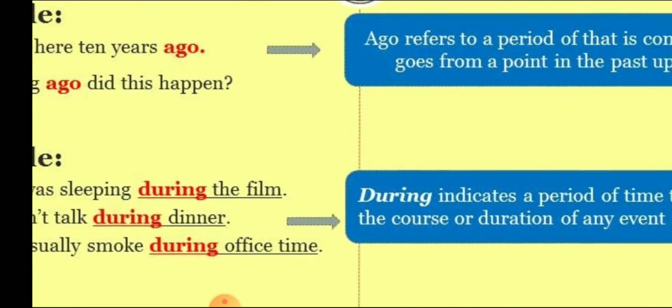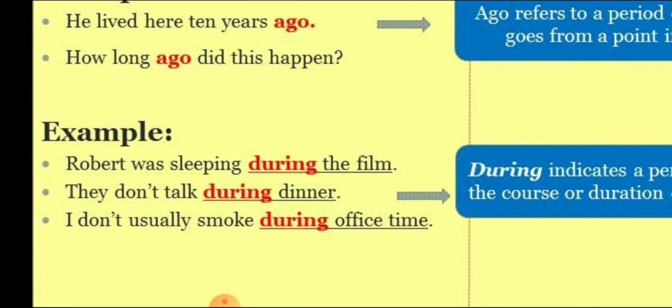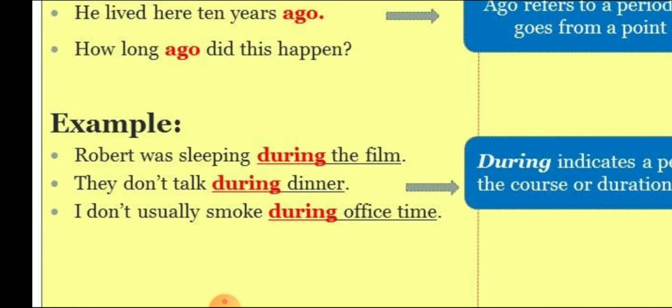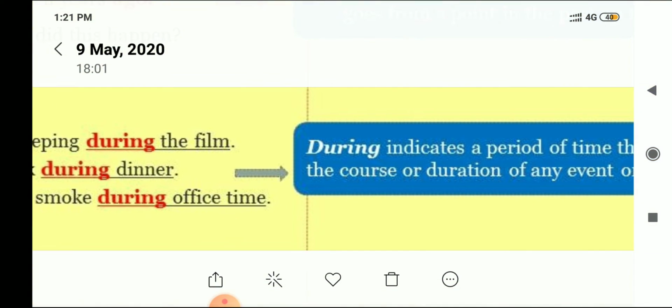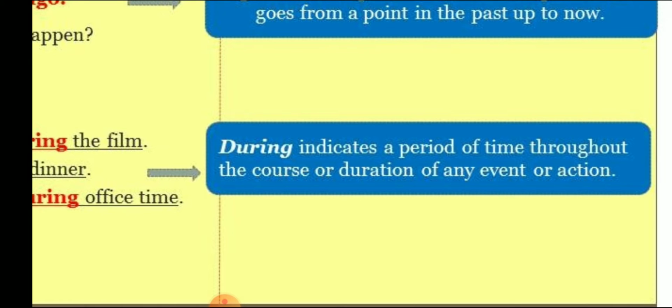Next, let us see about during. During indicates a period of time throughout the course or duration of any event or action. Robert was sleeping during the film. They don't talk during dinner. I don't usually smoke during office time.